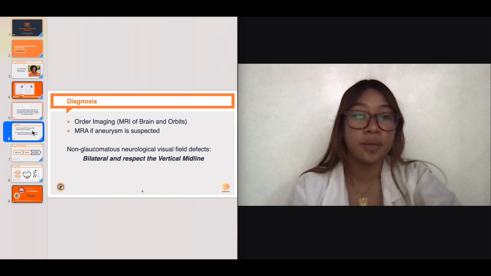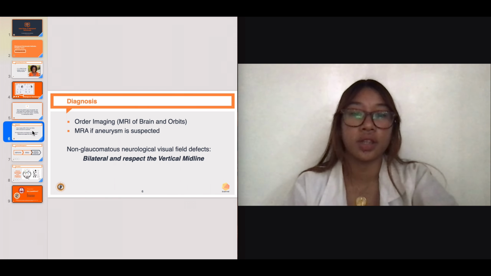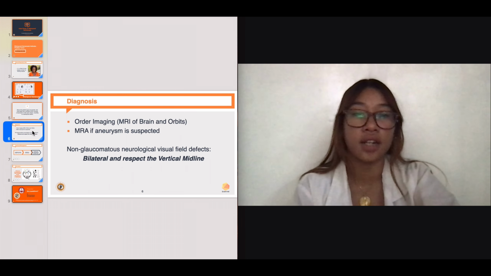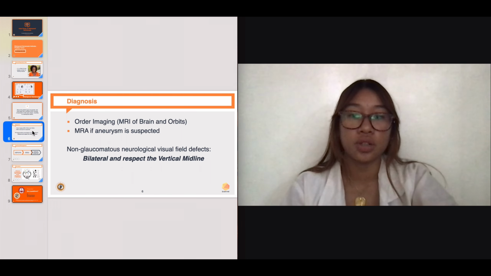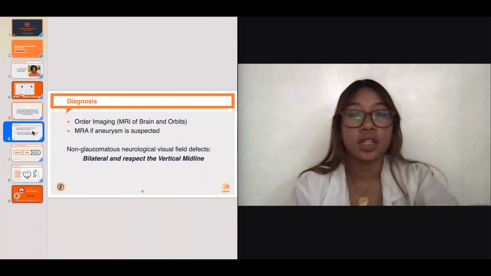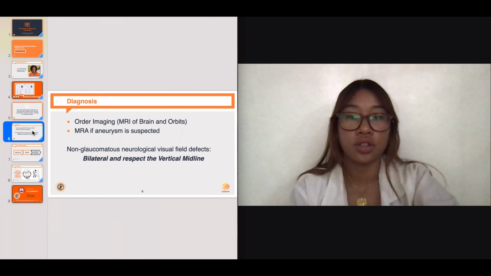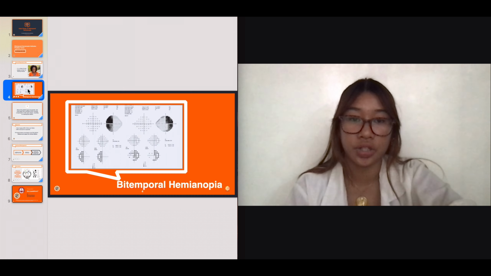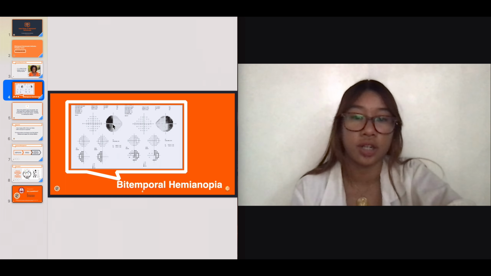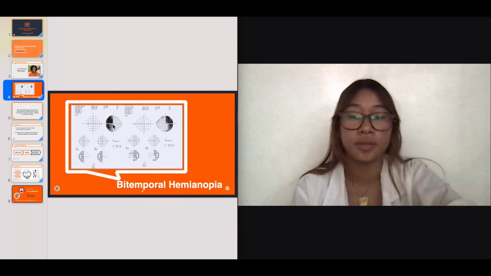Diagnosis: as with any patient who presents with a newly diagnosed neurological field defect, the first step is to order imaging, or the MRI of the brain and orbits. In general, non-glaucomatous neurological visual field defects are bilateral and respect the vertical midline. Going back to the picture, hemianopia respects the vertical meridian because of the tumor disturbing the optic chiasm or the post-chiasmal visual pathway.